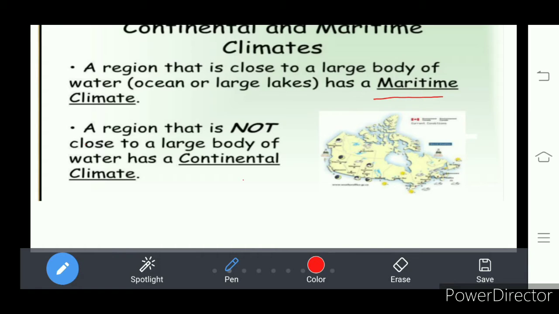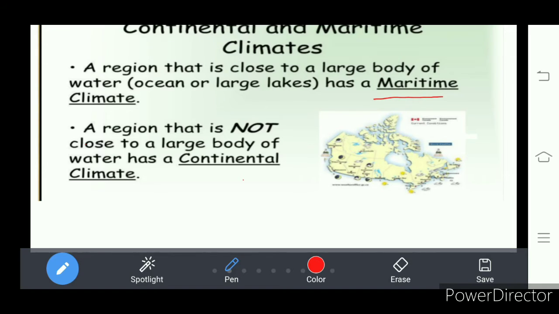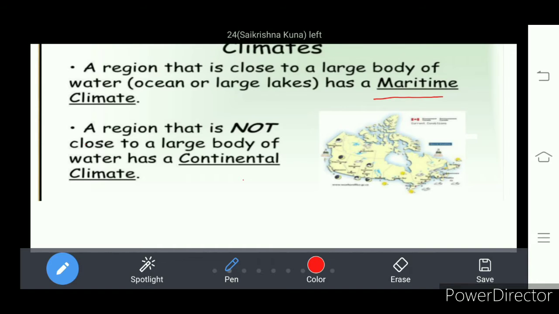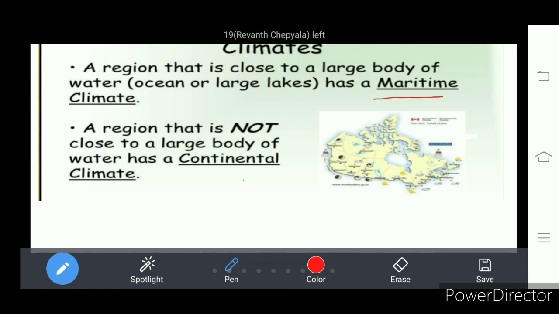We do not find very high differences in the temperatures recorded in every month and every season throughout the year. That is maritime climate. So we do not find extreme differences in low temperature and high temperature in maritime climate, whereas in continental climate, we find extreme differences.